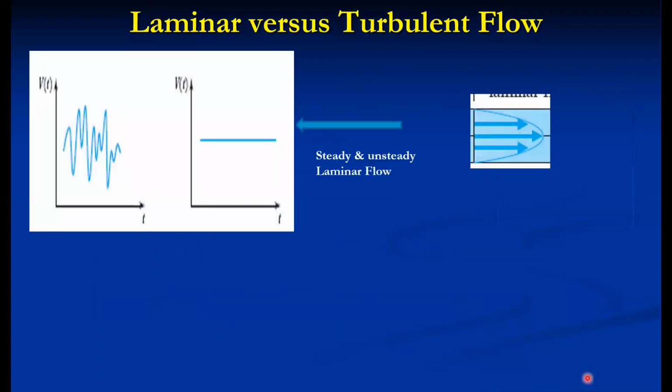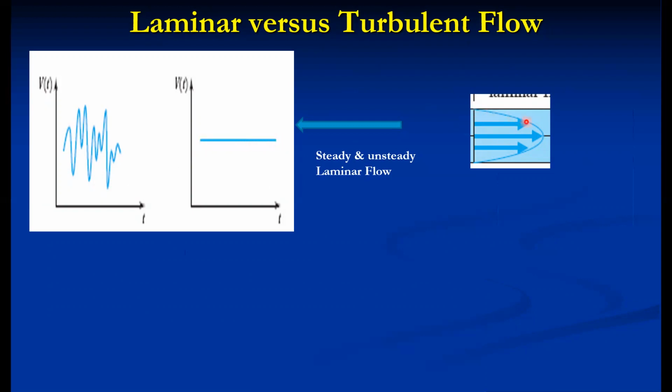Again, like uniform and non-uniform flow, there is a sub-classification of laminar flow, that is steady laminar flow. It doesn't change with respect to time, it remains constant. Because this is streamlined flow, velocity remains constant everywhere.